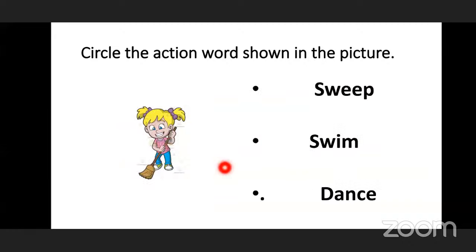Next, sweep, swim, and dance. These three words have been given. And what you can see, the girl here is having a broom in her hand and she is sweeping the floors. So the action word is sweep, S-W-E-E-P. To sweep is to clean the floors with a broom. So we have to circle it.